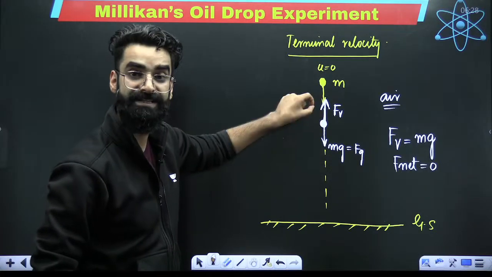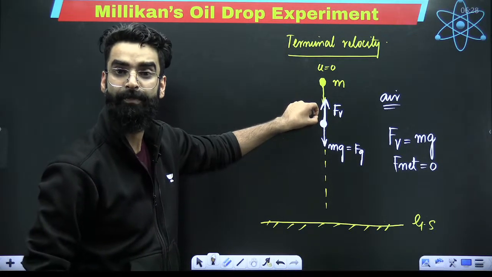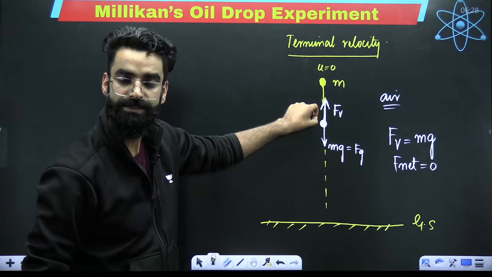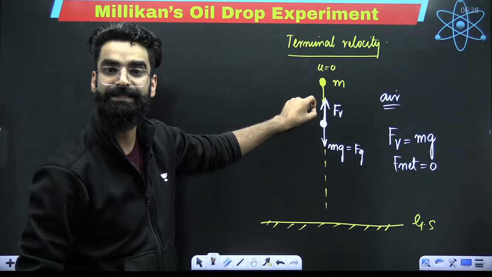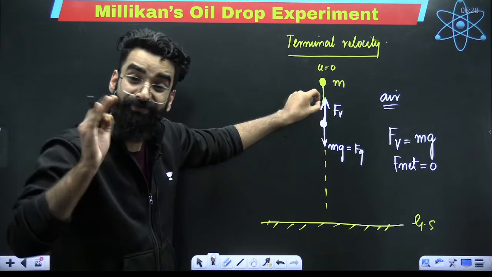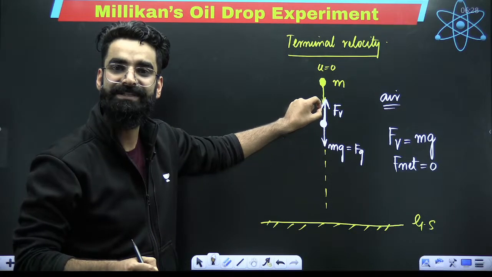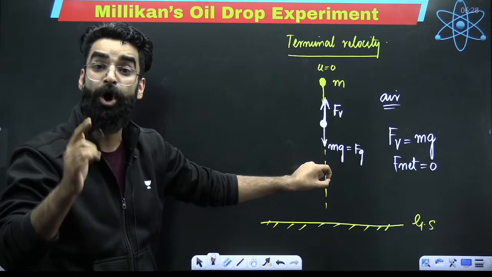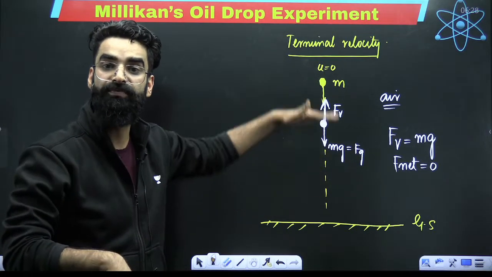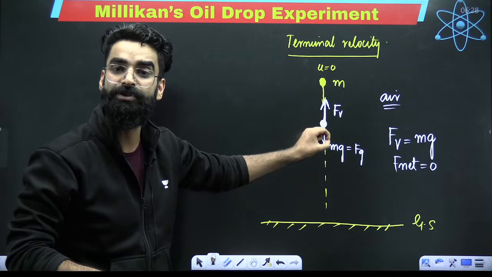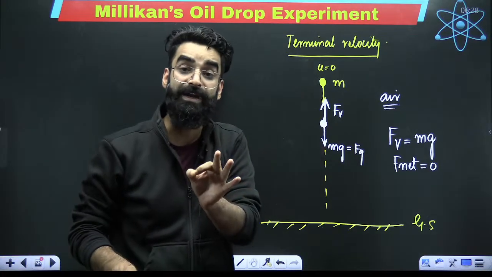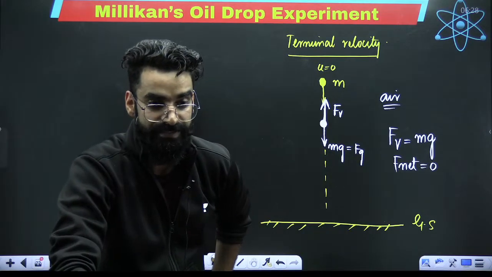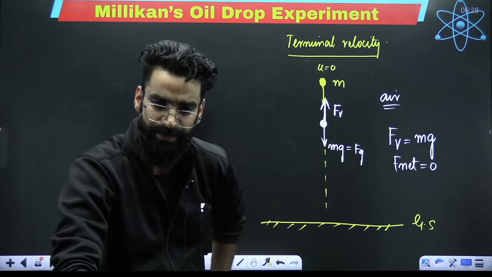This force and this force, at some point of time, if they are equalized, what happens? That means the net force experienced by this object will be 0. And my dear students, when the net force experienced by the object is 0, after that the object will start moving with uniform speed. That uniform speed which the object attains when the net force on the object becomes zero is what you call terminal velocity, terminal speed.